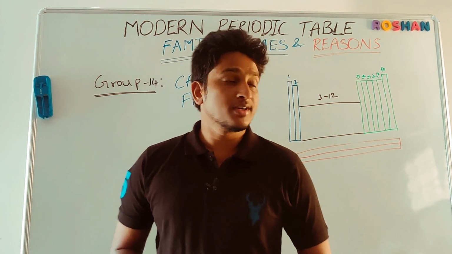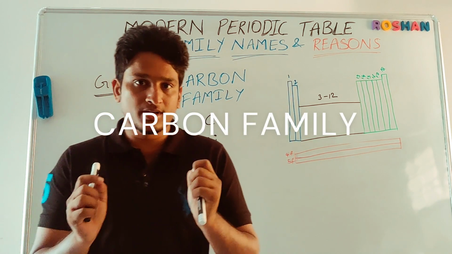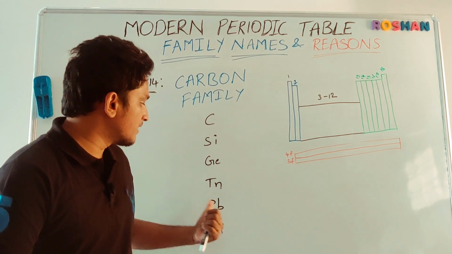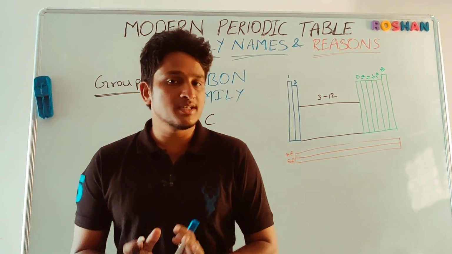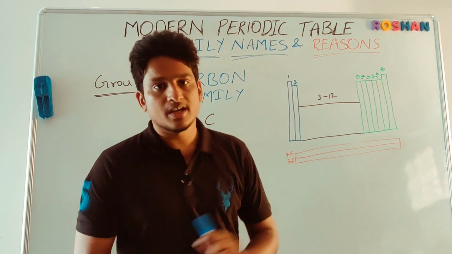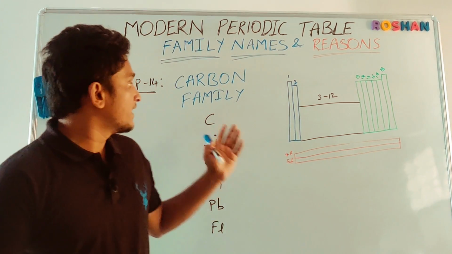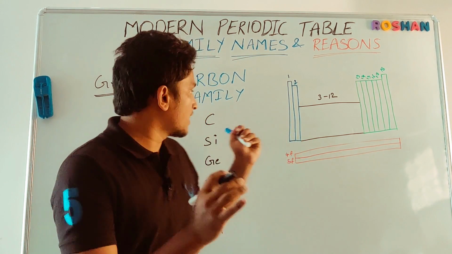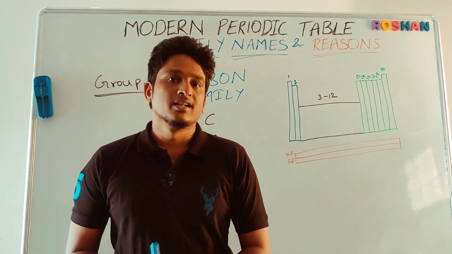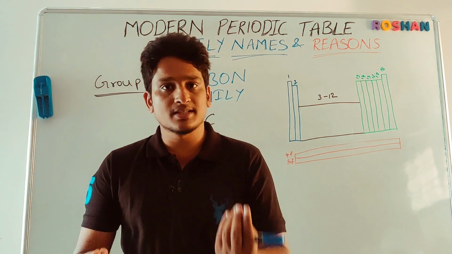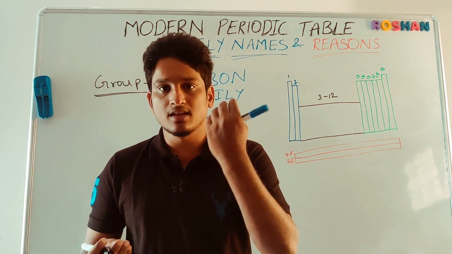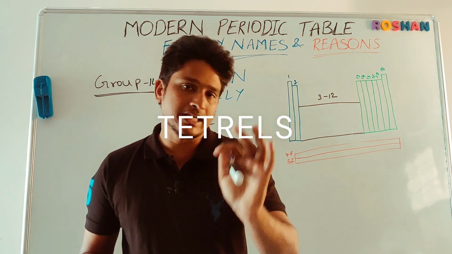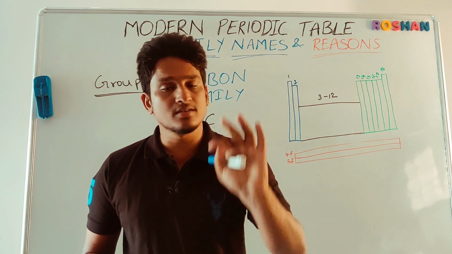Group number 14. Students, group 14 elements are called the carbon family, and the elements are carbon, silicon, germanium, tin, lead, and flerovium. These elements belong to group 14 in the periodic table. They come under P block elements, and the group starts with carbon, so it is called the carbon family. That's it. There is no other reason. These elements contain valence electrons 4 and their valency is 4. So sometimes these elements are also referred to as tetrels. Why? Because they contain 4 valence electrons.